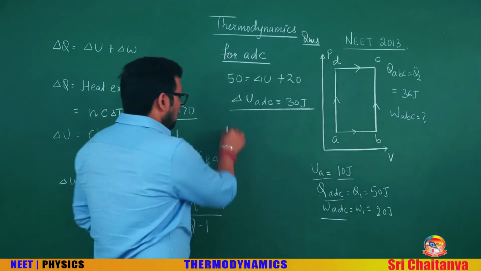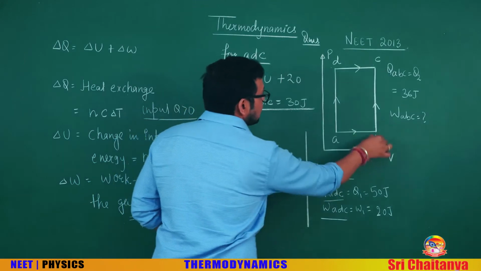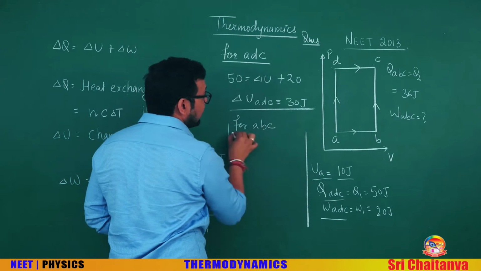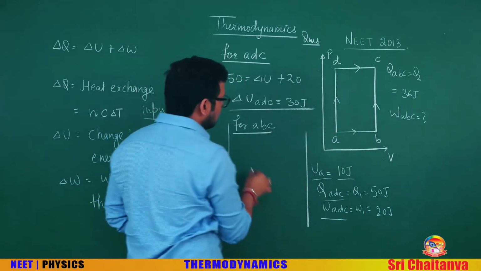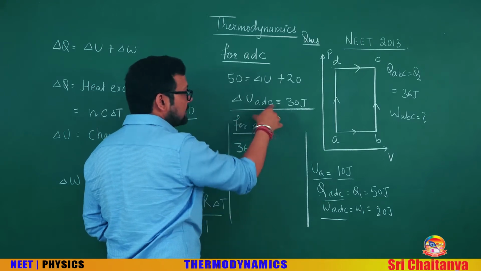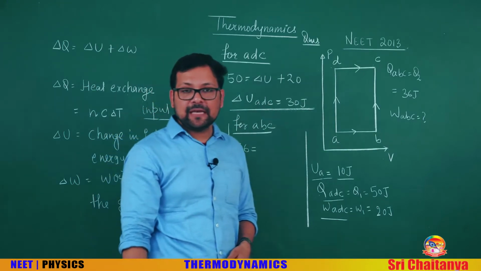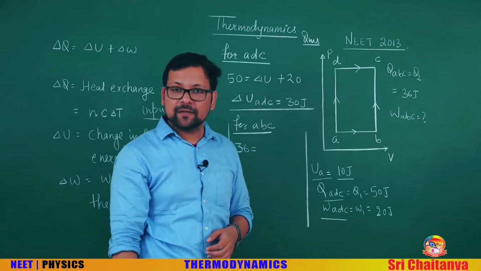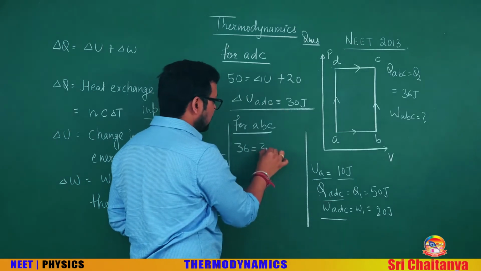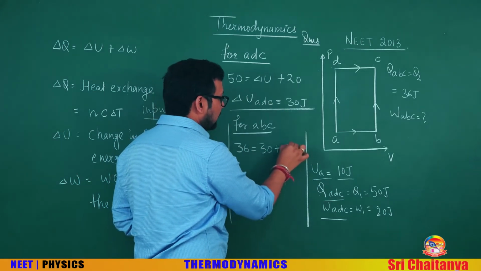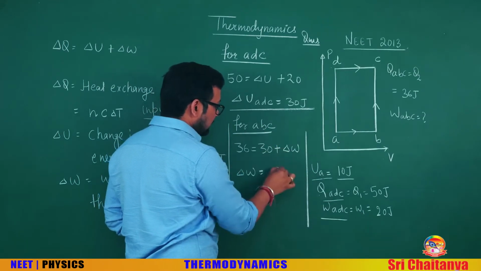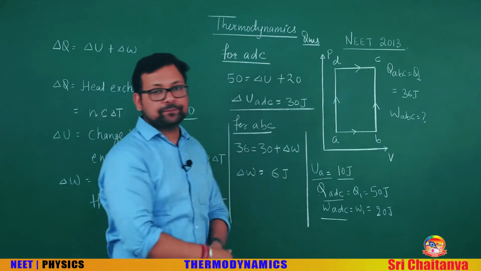Now come to the process ABC. For ABC, heat you can see is given as 36. And for ABC and for ADC, the delta U will remain the same as the initial and the final points are the same in both these two processes. So we can write delta U as 30 and we can calculate delta W. So delta W in the process ABC can be written as 6 joules.